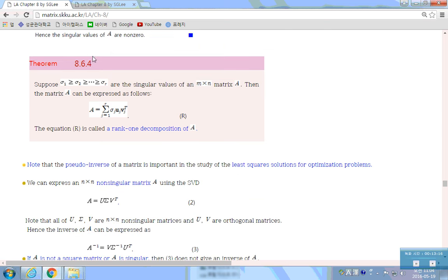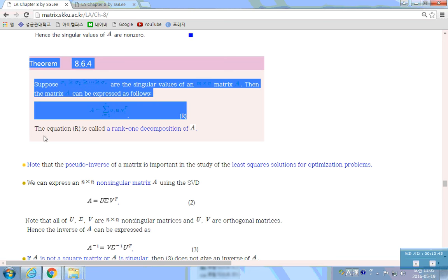Next. The next theorem is called the rank 1 decomposition. Suppose sigma i's are the singular values in decreasing order for an n by n matrix A. Then matrix A can be expressed as follows. Matrix A can be written as a linear combination of these rank 1 matrices whose coefficients are singular values. Okay? This is a very powerful theorem. If you have a matrix, then you can write it as a linear combination of rank 1 matrices.